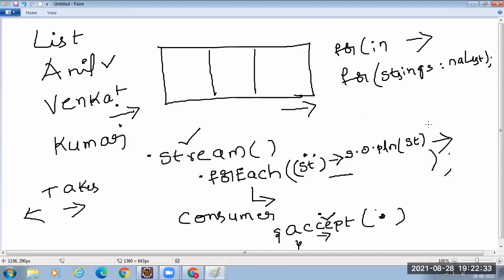See, forEach is saying, please tell me how to consume each object in the stream through a lambda expression, and I will call the accept method internally by passing each object to the lambda expression. Now what happens? Anil will come and gets printed. Then Venkat comes to st and it gets printed. Okay, we will run this example first.